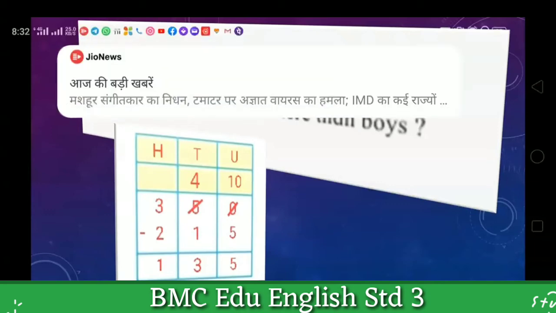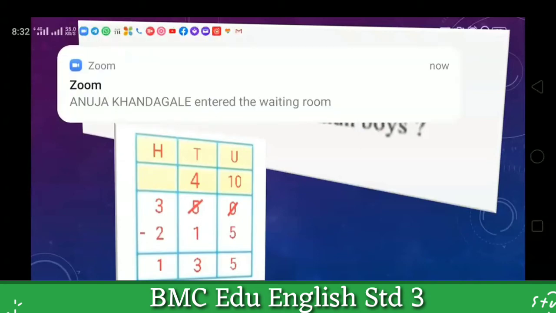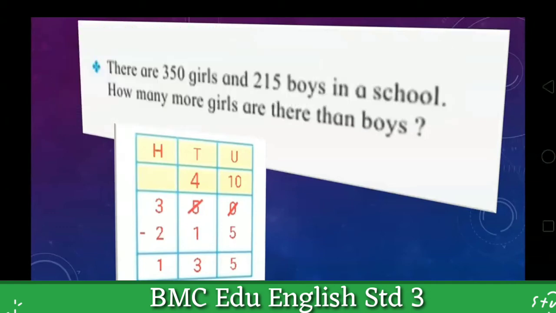And the question is, how many more girls are there than boys? We are going to compare how many more girls are there than boys. I have solved this sum for you also.